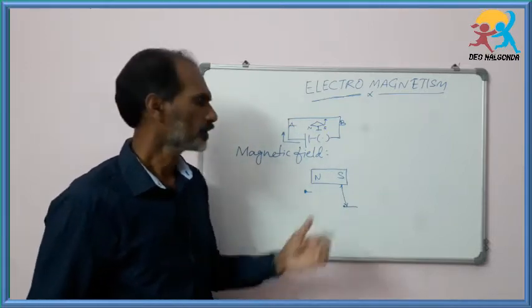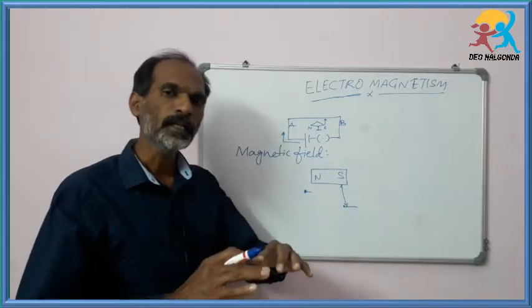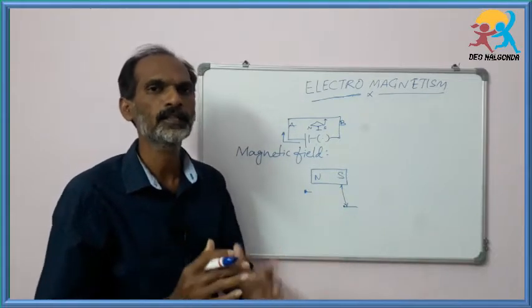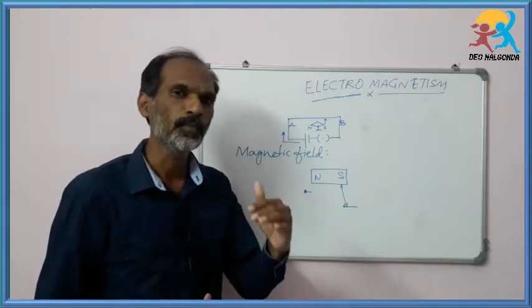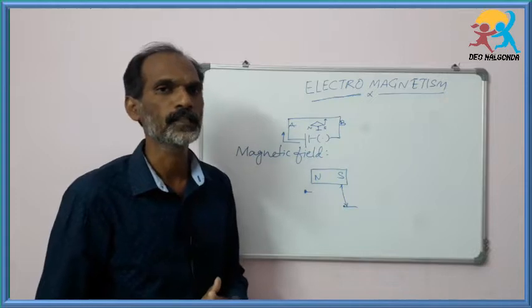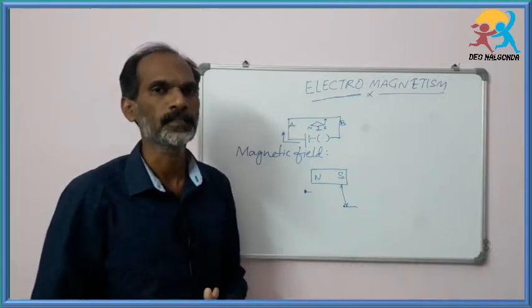It means the bar magnet can influence the area surrounding it. The area surrounded by the bar magnet that is influenced is called the magnetic field.